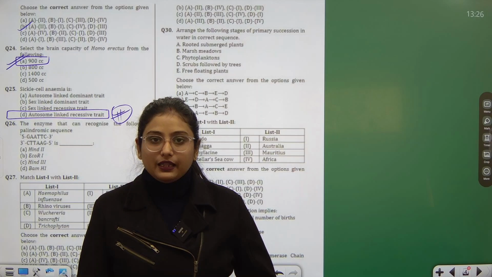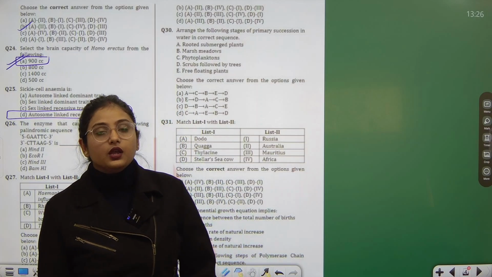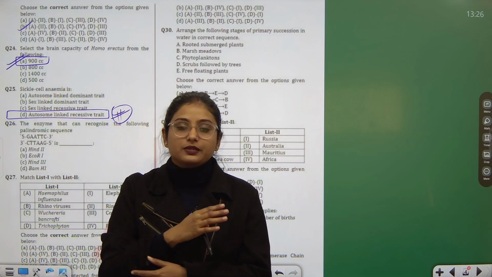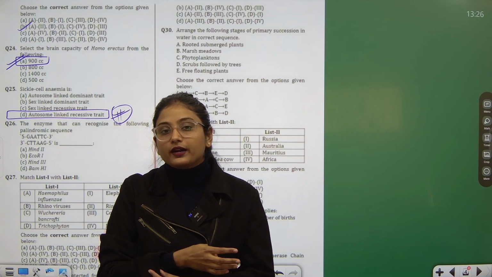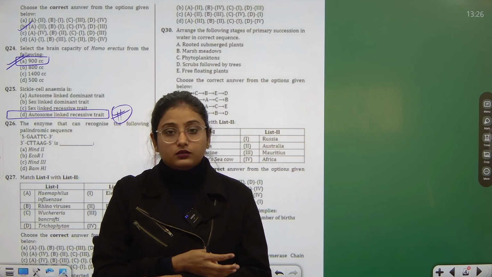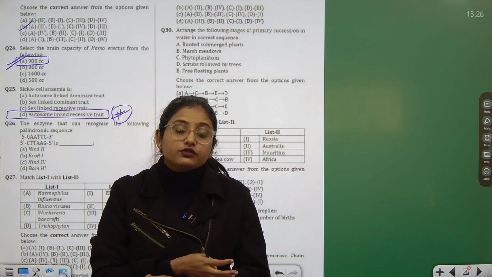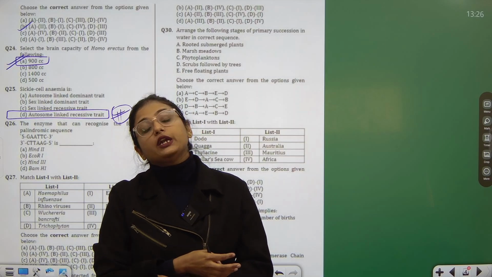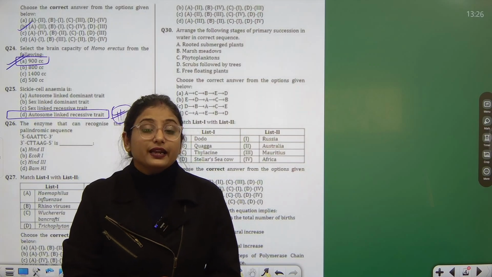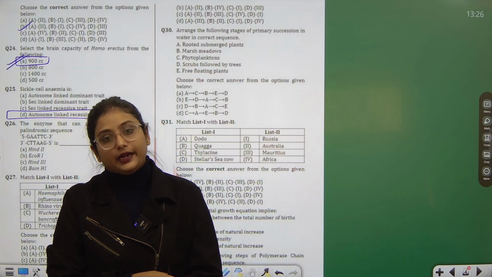Now once they marry, they have a son or daughter, but the normal person is normal. So from there it will not have any sickle cell gene. Whereas from the person who is suffering, the baby might have it. So even if the baby has it, it won't be expressed. Why? Because it's recessive, and secondly it is linked to an autosomal trait.